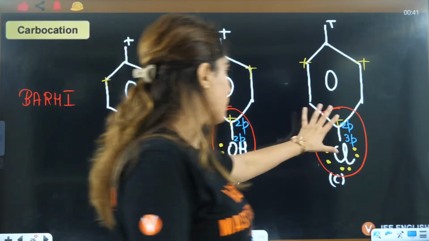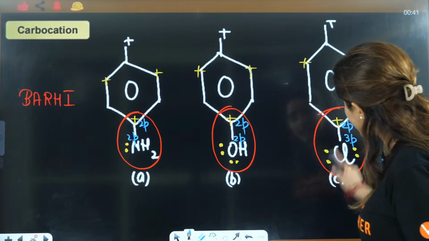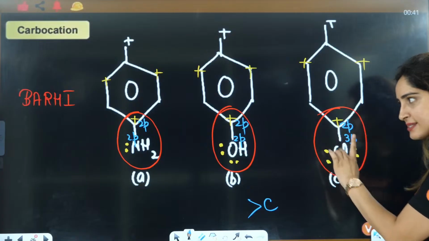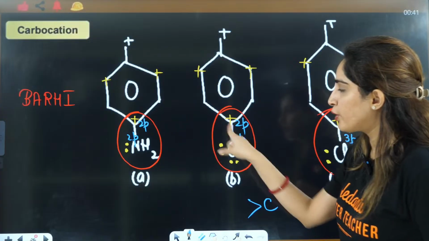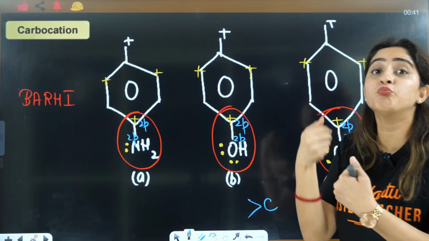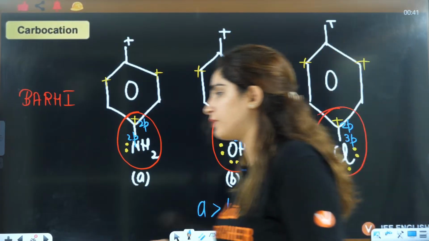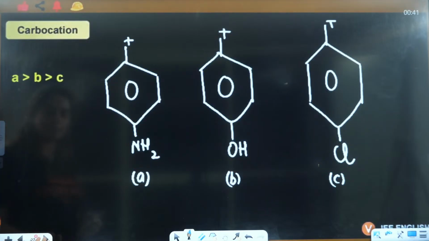So firstly, let's focus here. With 2p and 3p, the donation will automatically be decreased, right? That means C will be the least stable. Why? Because 2p-3p overlapping is less as compared to 2p-2p overlapping. Now between the 2p-2p overlapping cases, this is nitrogen, which is less electronegative. It will be able to donate with more efficiency. So A will be more, then you will have B, then you will have C. So the answer will be A, B, C. Right? Okay. So A, B, C is the correct answer.